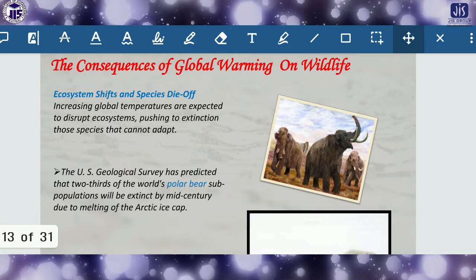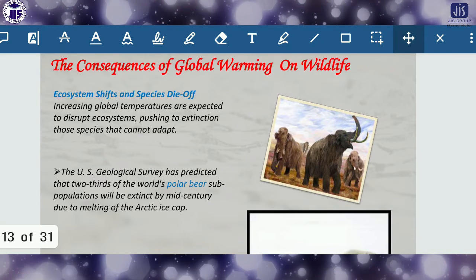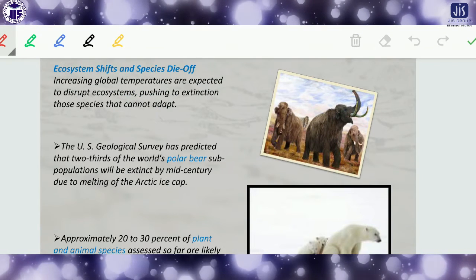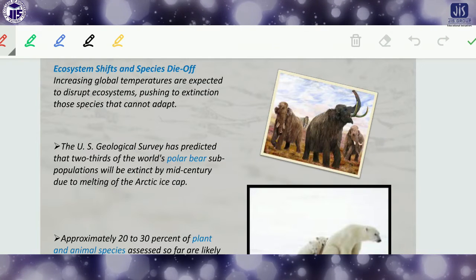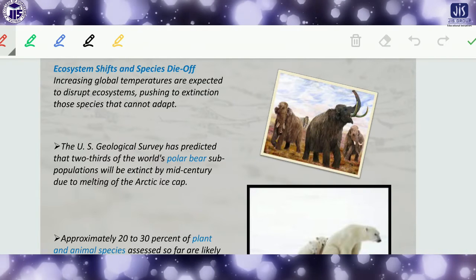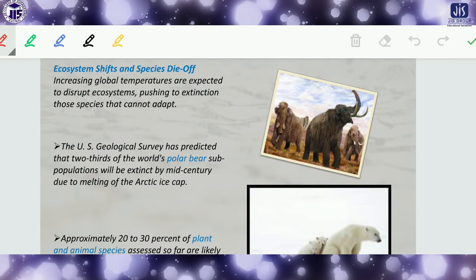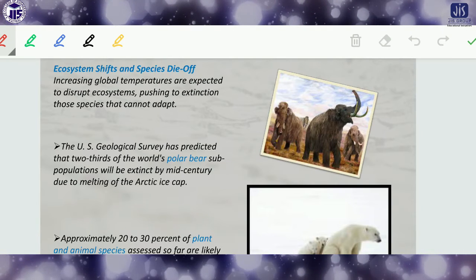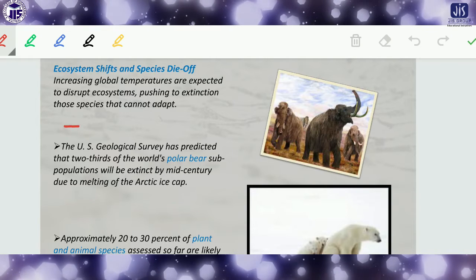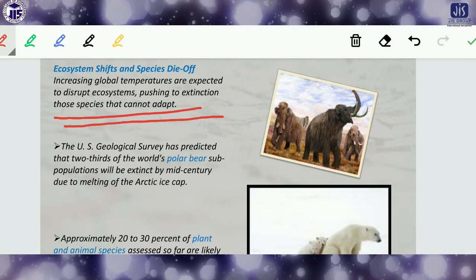Now another thing is what I told you, that ecosystems shift and different kinds of species have become endangered. Increasing global temperatures are expected to disrupt the ecosystem, obviously, pushing to extinction those species that cannot adapt.